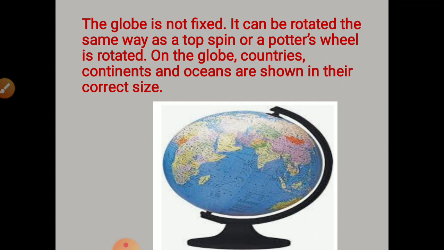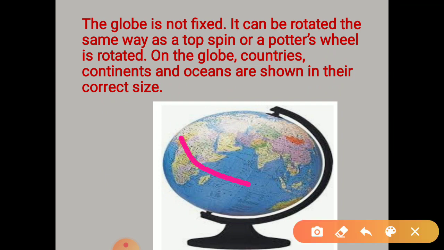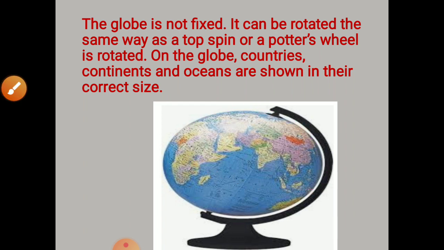Now let's talk about the axis of the Earth. The axis is 360 degrees. Around 360 degrees we have 24 hours. When the Earth rotates on its axis, it takes 24 hours. So we can say that in 360 degrees we have to complete 24 hours, that includes the day and night. So 15 degrees equals 1 hour and 1 degree equals 4 minutes.